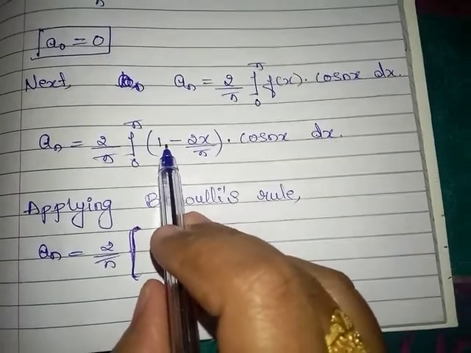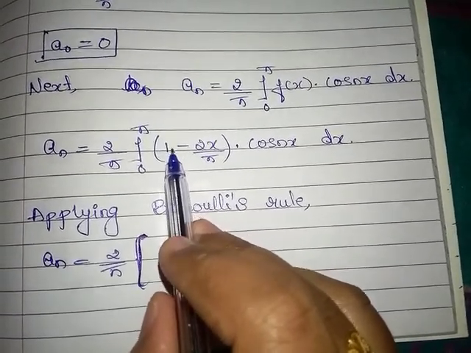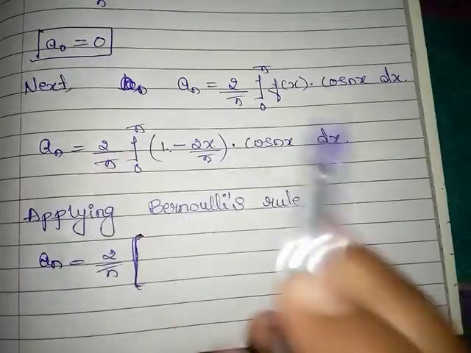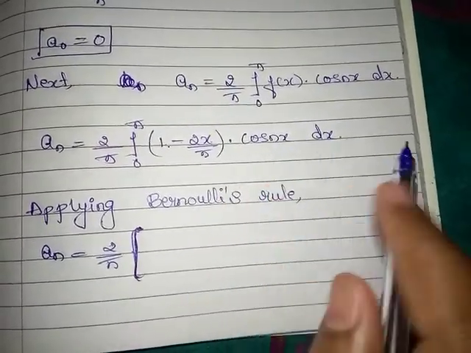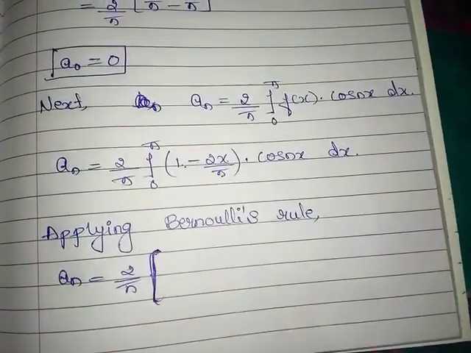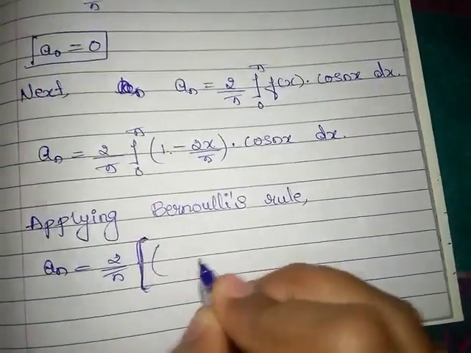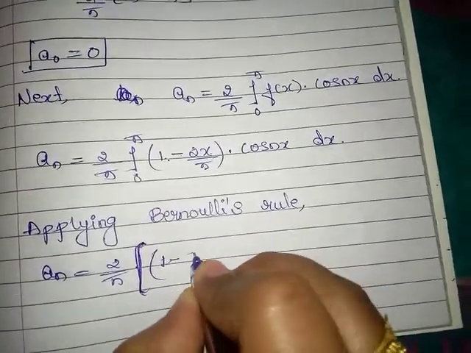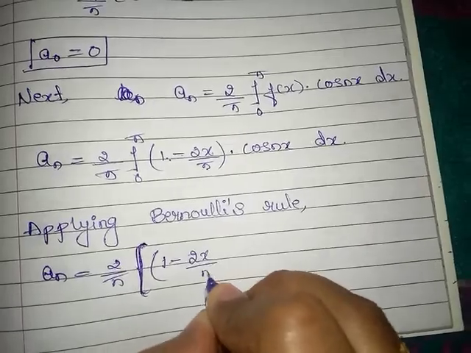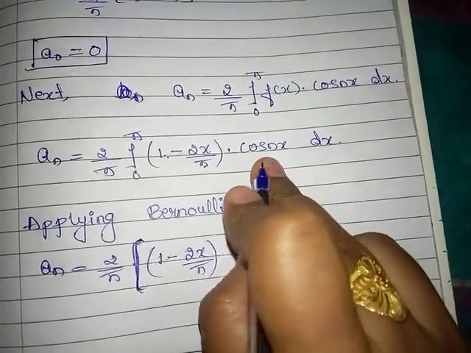Consider 1 minus 2x by pi as a differentiating part and cos nx as an integrating part. For that we have to first keep as it is the differentiating part. We have to integrate the integrating part.